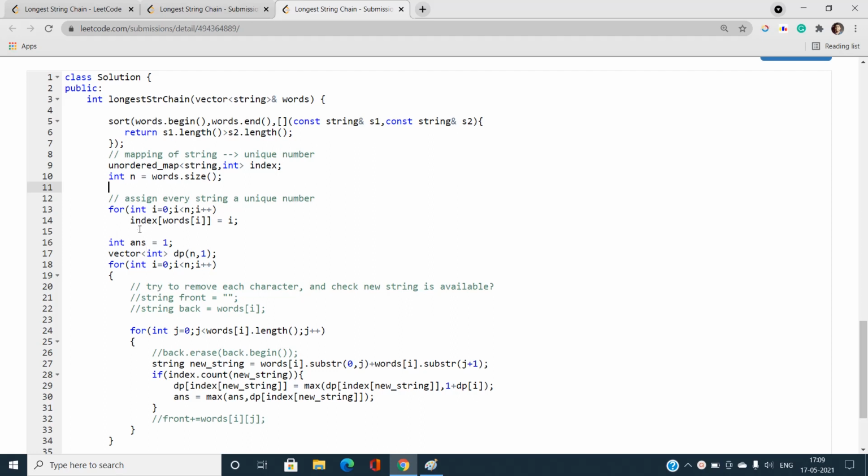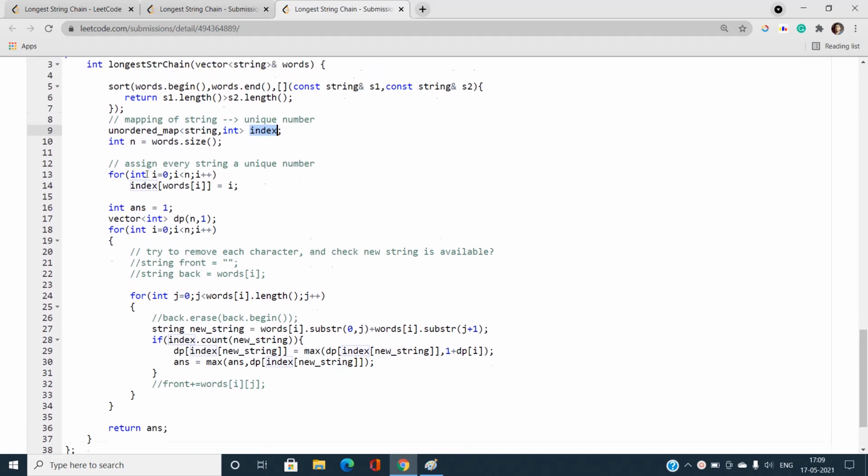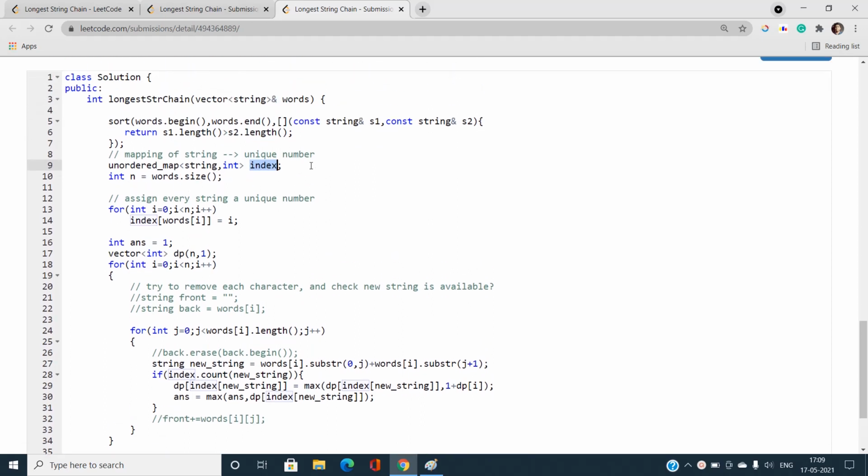N is the word size, and I iterate over this words array, a vector of strings, and index of words of i is going to be i. Note that this variable named index is an unordered map of string to int. So I have assigned every string a unique number, stored in the map, and my answer will always be at least one.